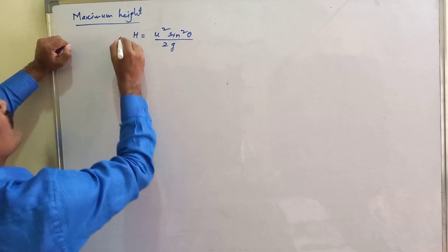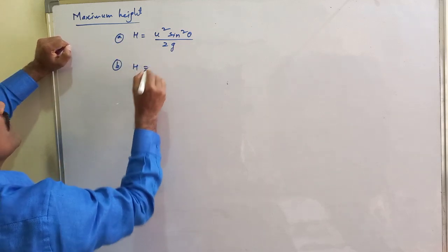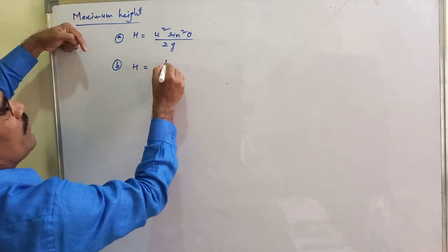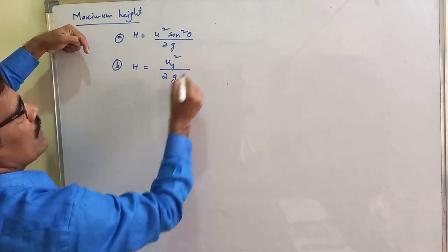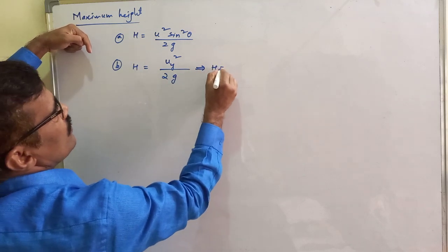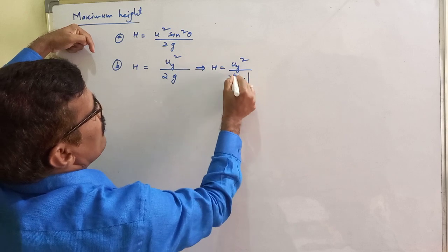And the maximum height in terms of the vertical component of velocity is uy square by 2g. It is nothing but h equals uy square by 2 mod ay.